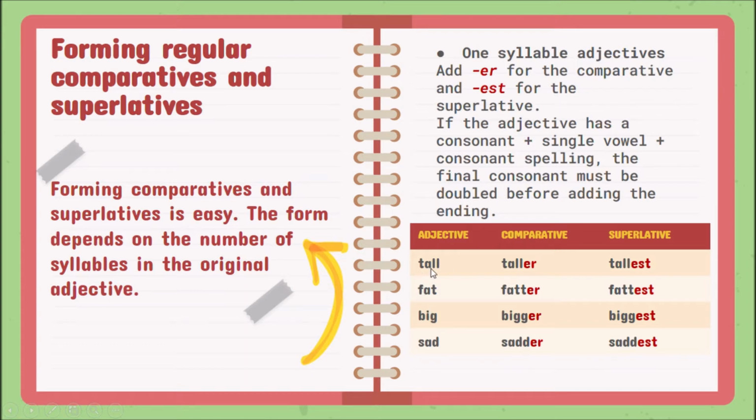Tall, una sílaba. Tall, alto. In the comparative, si yo quiero decir que es más alto que otra persona, tengo que decir taller. Y cuando quiero decir que es el más alto de toda la clase, por ejemplo, tengo que decir tallest.